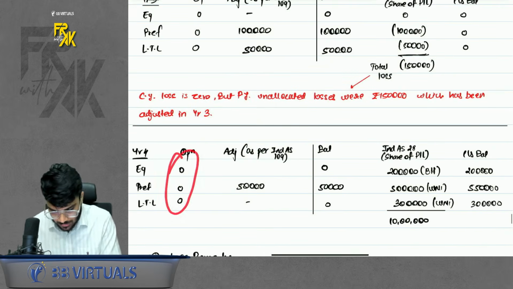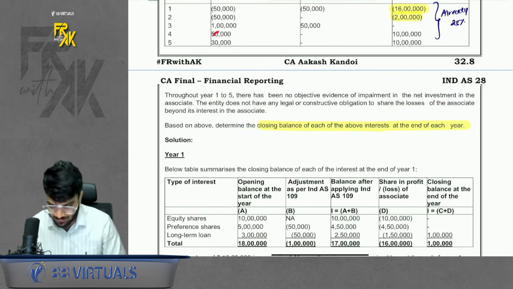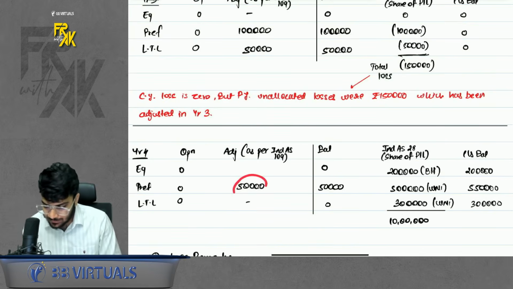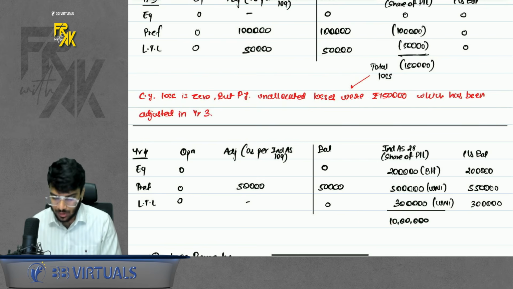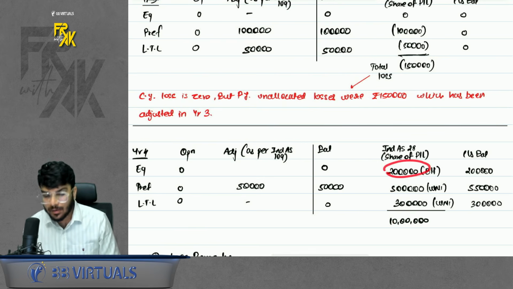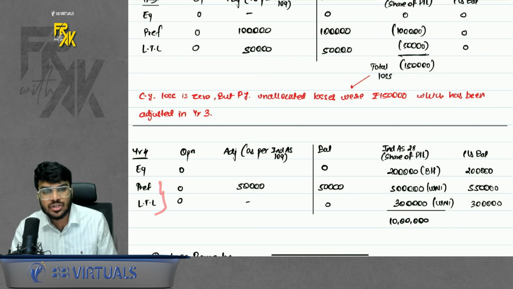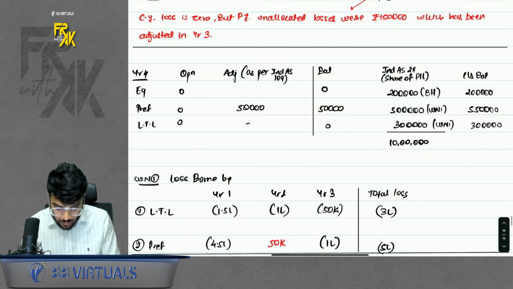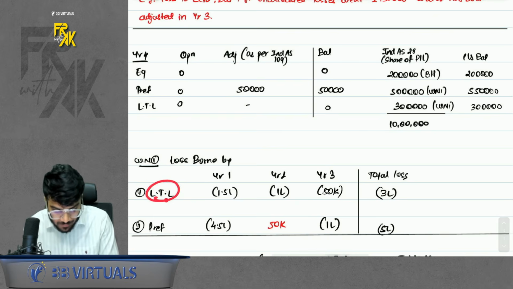In year 4, there is again a gain in preference share as per 109. Book the gain. Then there is a gain of 28 also. Now, when there is a gain, like a selfish person, don't allocate all the gain to equity. No. Can I say equity were being helped by preference and long-term loan? First, give them the money. Okay. So, who will get the money first? Long-term loan will get the money first.